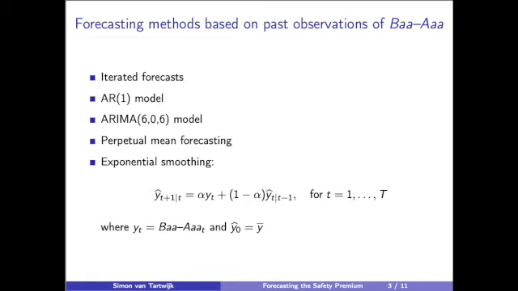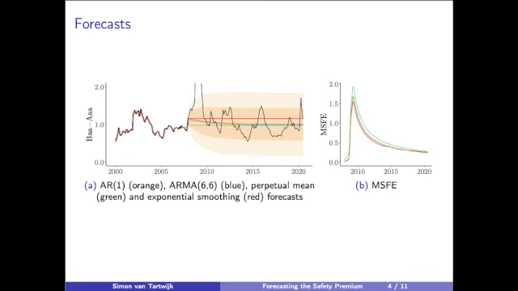These are summarized in the picture above. So we observe that none of these methods come even close to predicting what happened in the financial crisis. In fact, they all predict the safety premium to go down, since the last observation was relatively high compared to the perpetual mean.